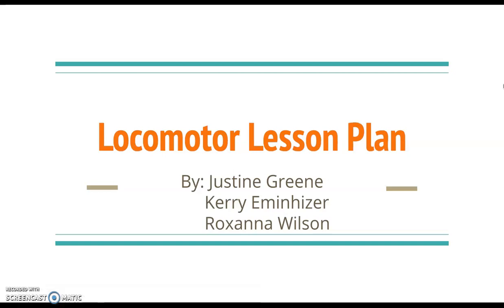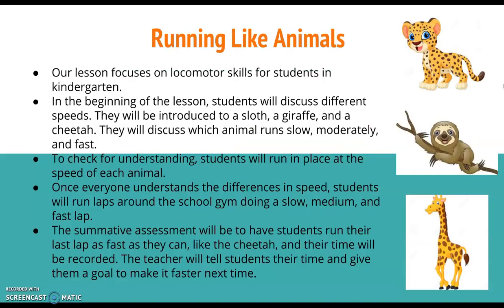For our lesson plan we did locomotor. This lesson plan is called Running Like Animals and it focuses on kindergarten locomotor skills. In this lesson the teacher will introduce the different speeds of a sloth, a giraffe, and a cheetah. It will consist of running slow, moderately, and fast. To check for understanding, the students will then run in place at the speed of each animal.